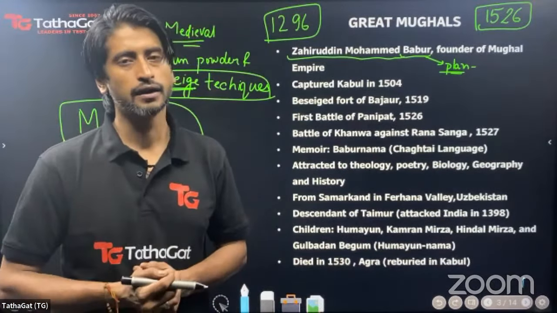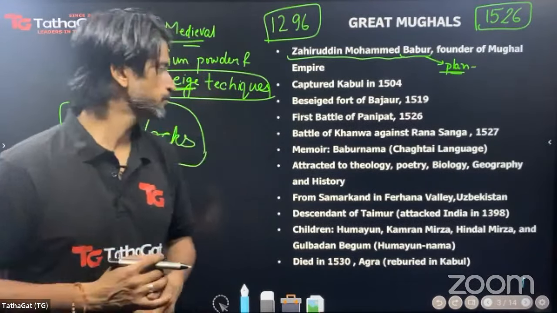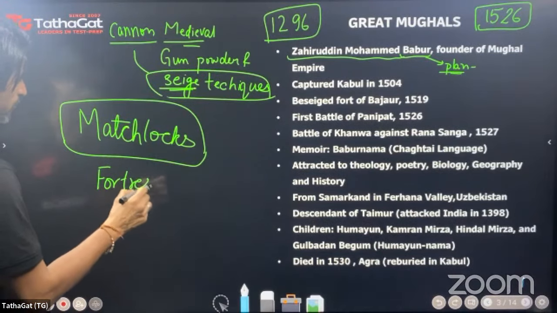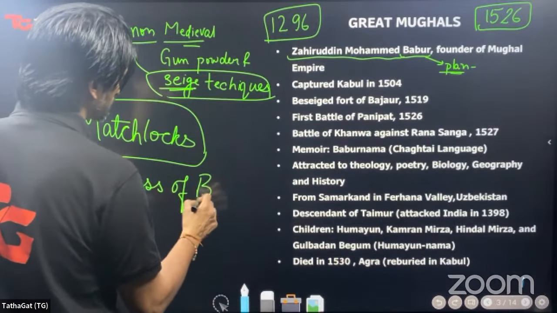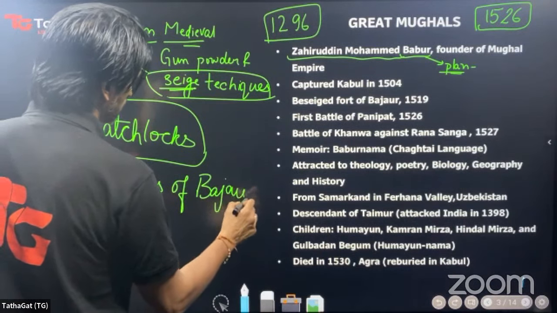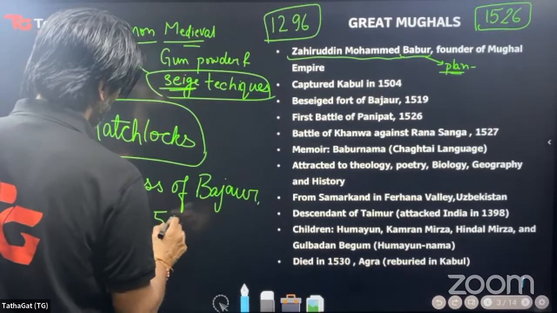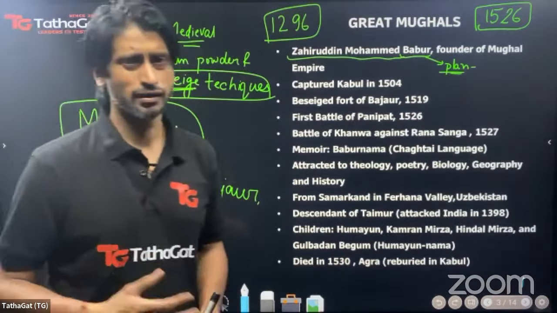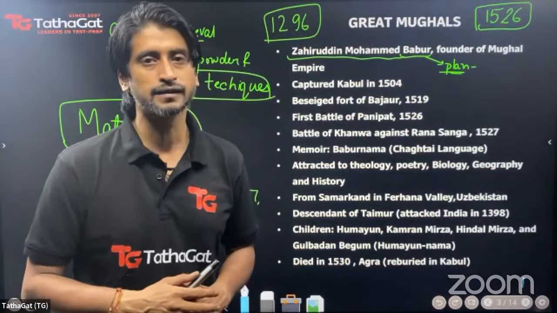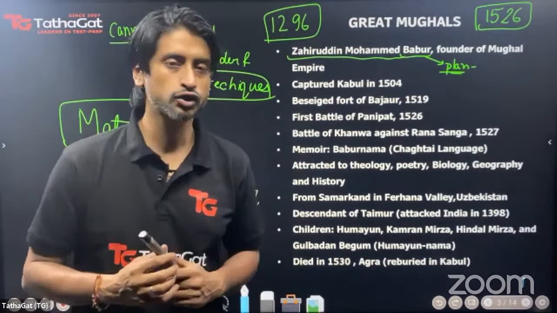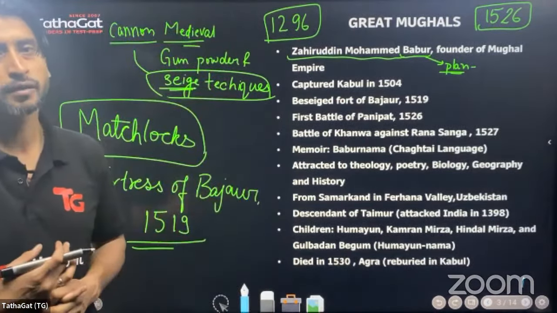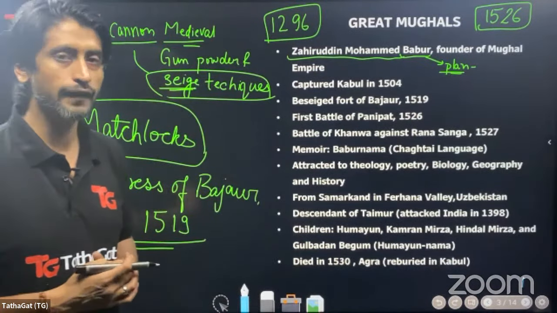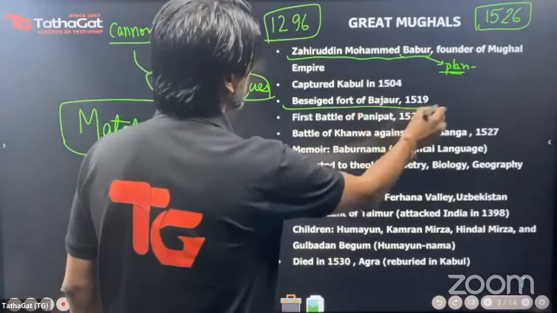And the first battle that Babur fought on Indian soil was the siege of the fortress of this place known as Bajor in 1519. At this battle, the soldiers were bemused to look at these guns, these magical things that were making a noise and firing shots. But they were not able to be surprised for long, because very soon they were shot down by Babur's men and they fell to their deaths, leading to his victory in this battle.